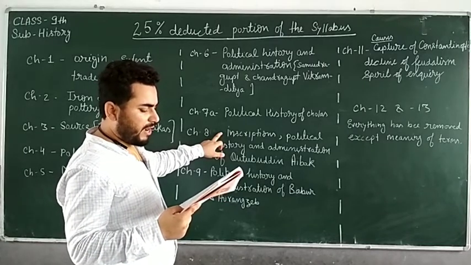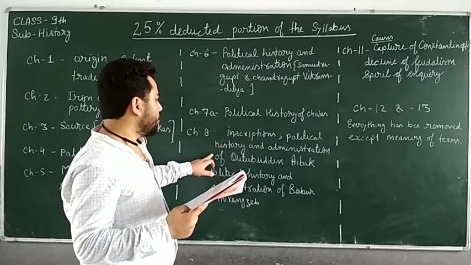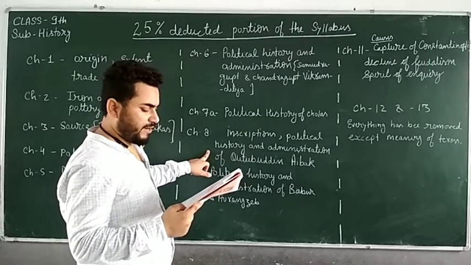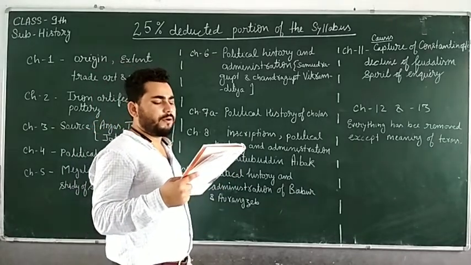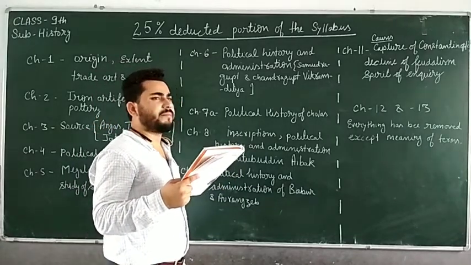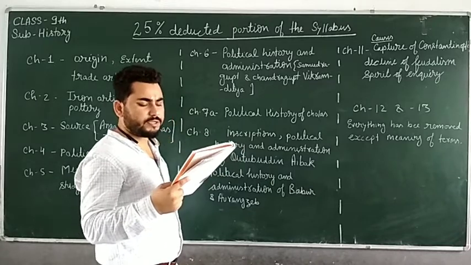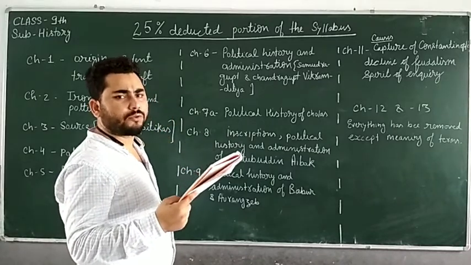The political history and administration of Kutubuddin Aibak has also been removed. In this chapter, you will study the political history and administration of Alauddin Khilji and Muhammad bin Tughlaq.